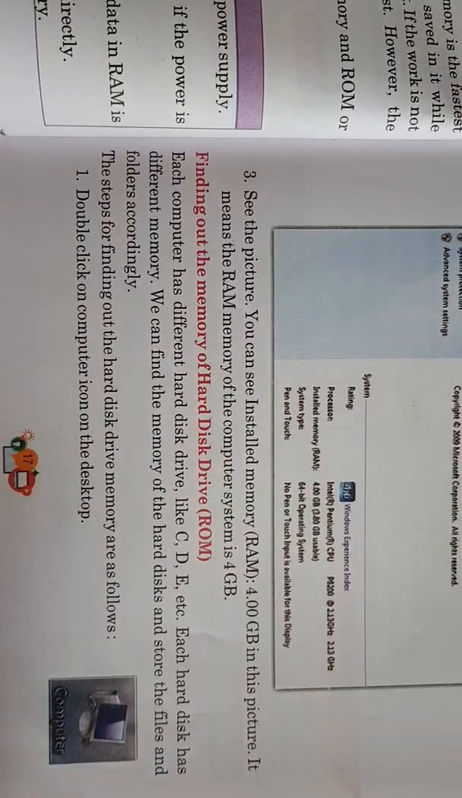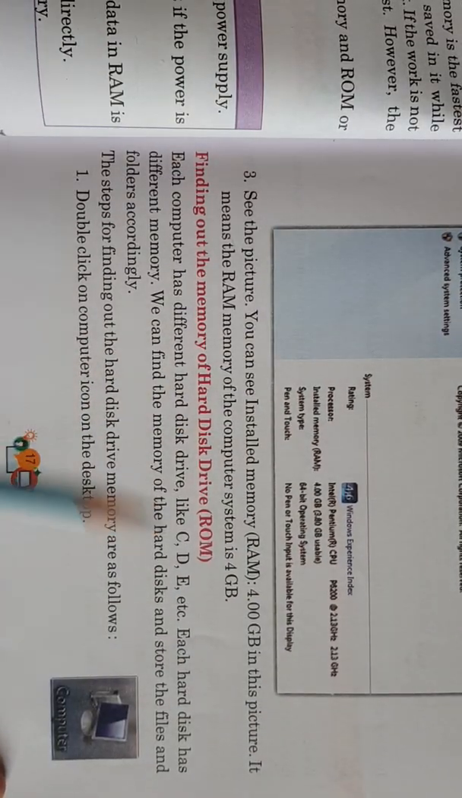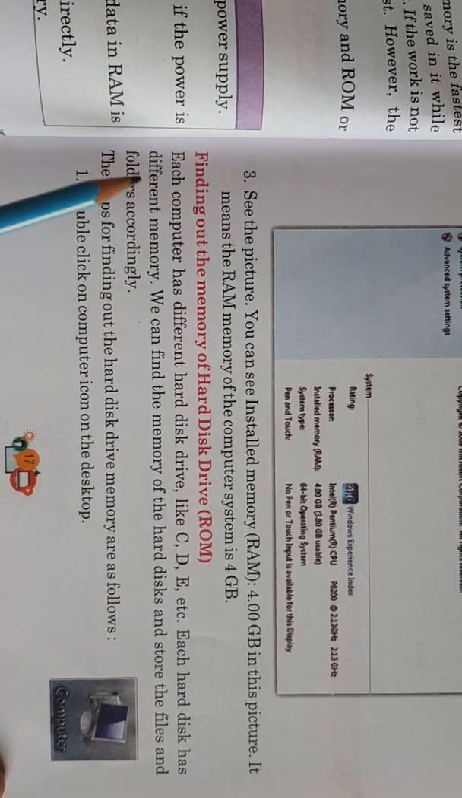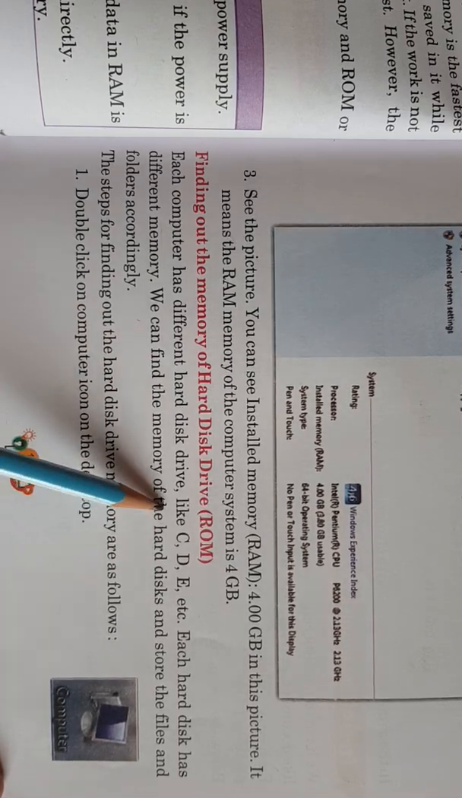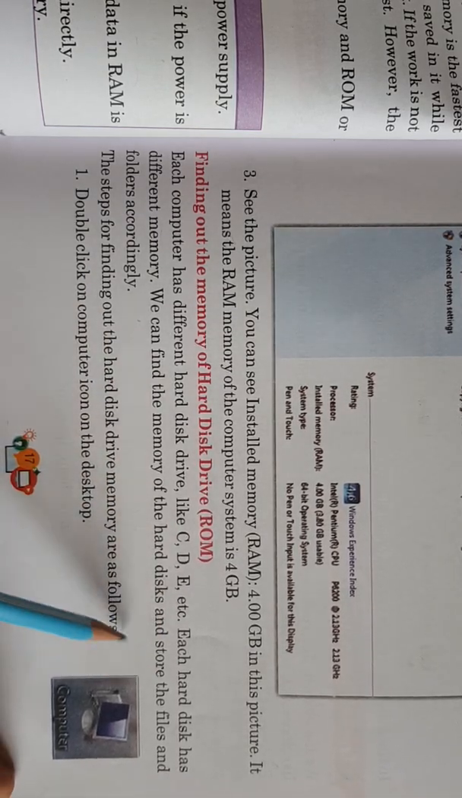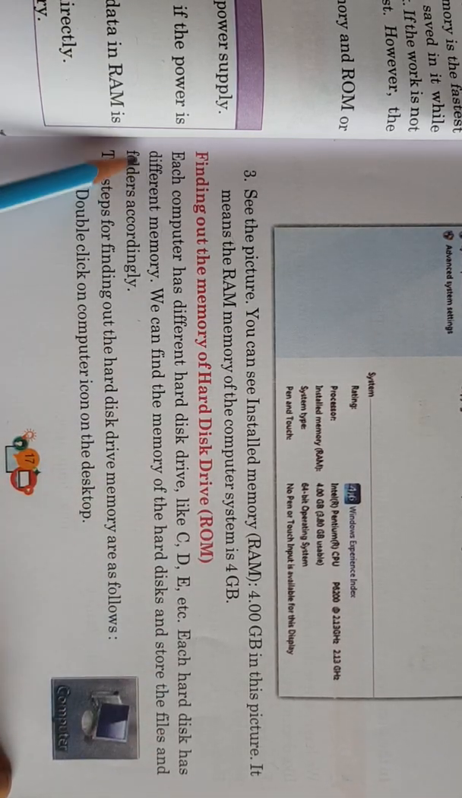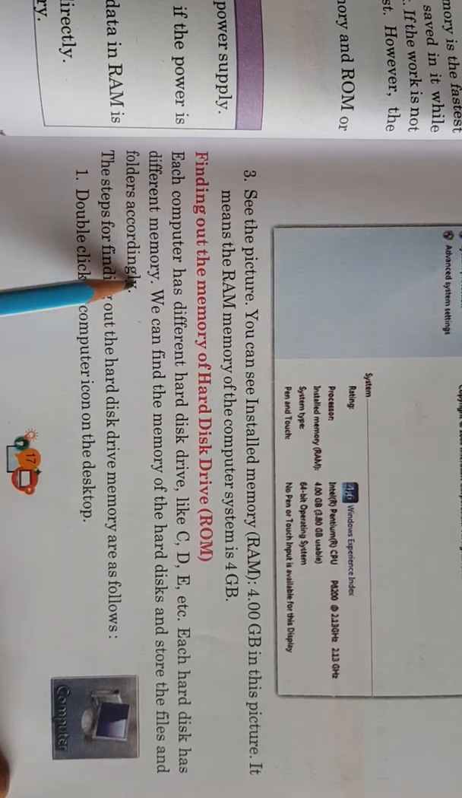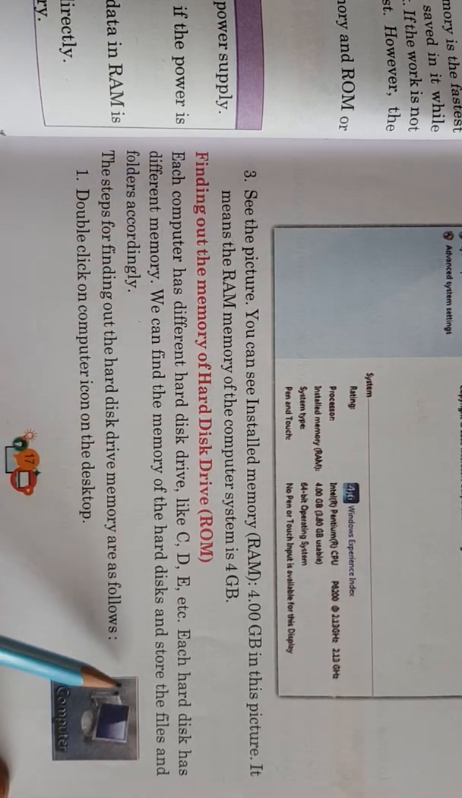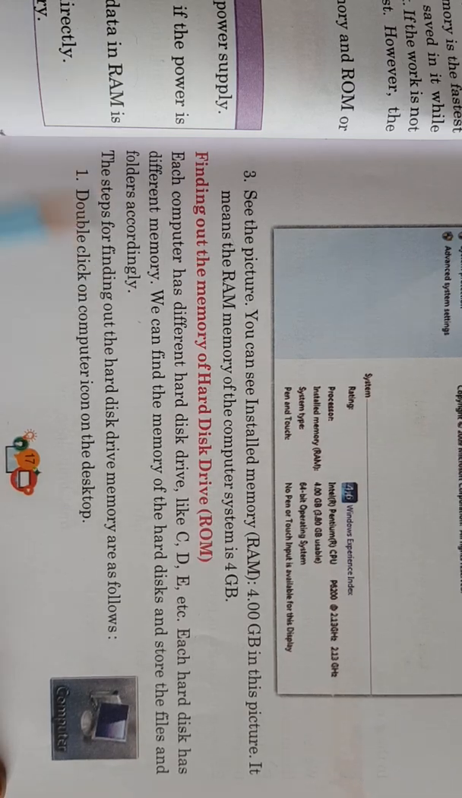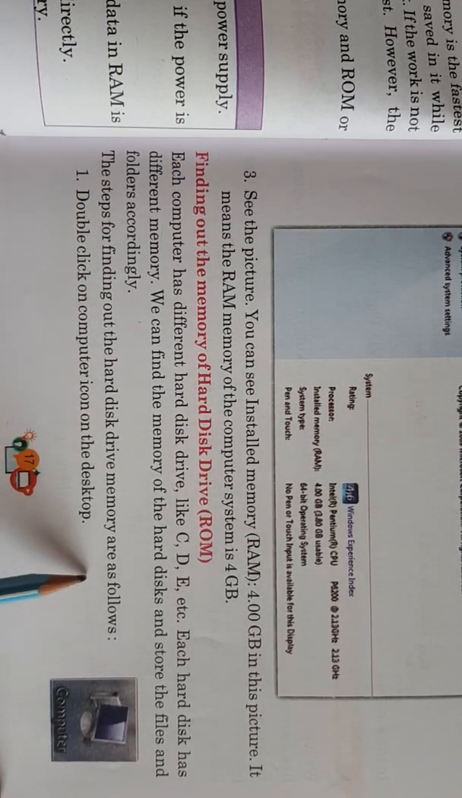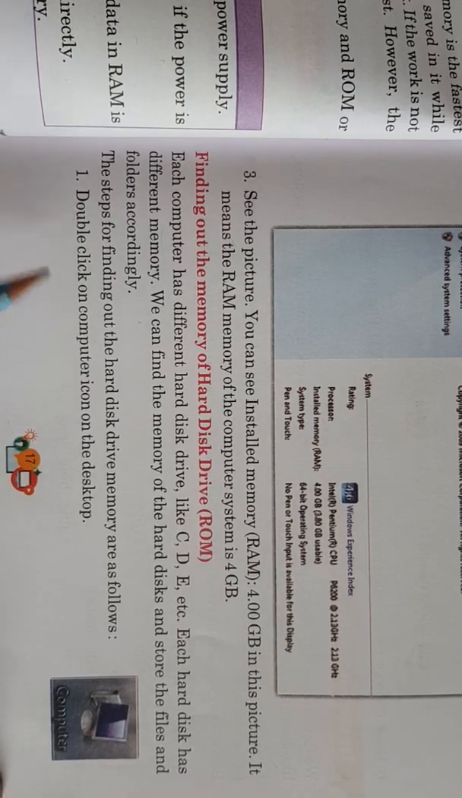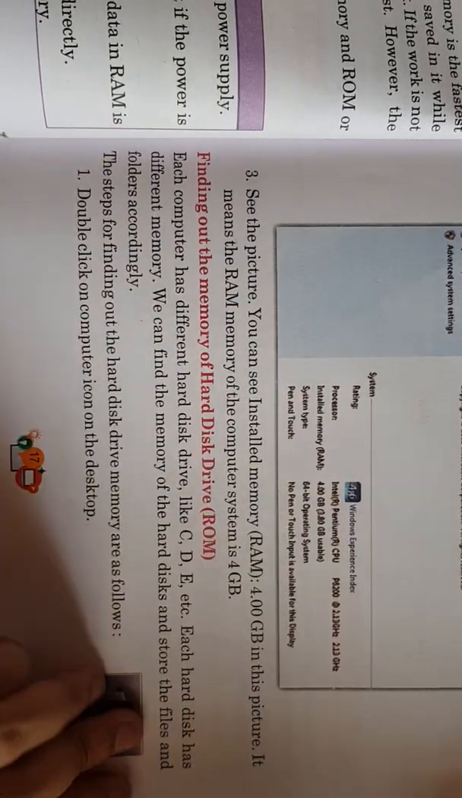Finding out the memory of the hard disk drive, ROM. Each computer has different hard disk drives like C, D, E, etc. Each hard disk has different memory. We can find the memory of the hard disk and store the files and folders accordingly. The steps for finding out the hard disk drive memory are as follows. First, double click on the computer icon on the desktop.